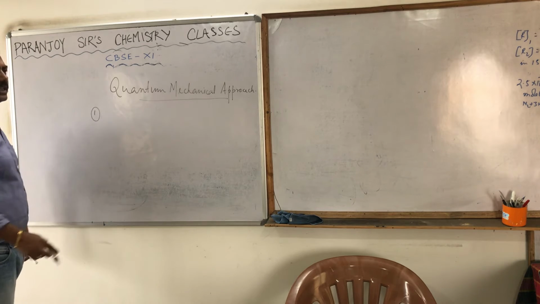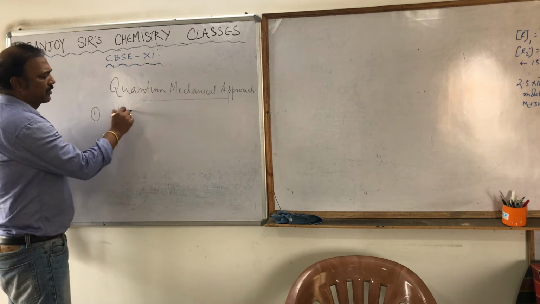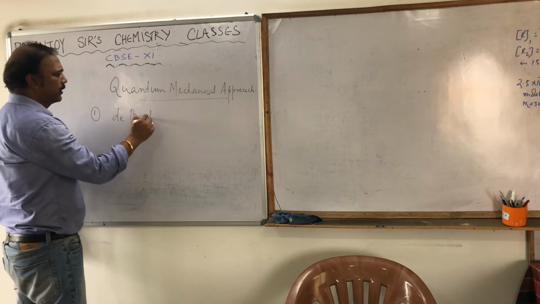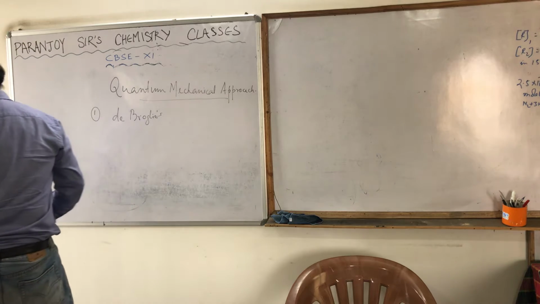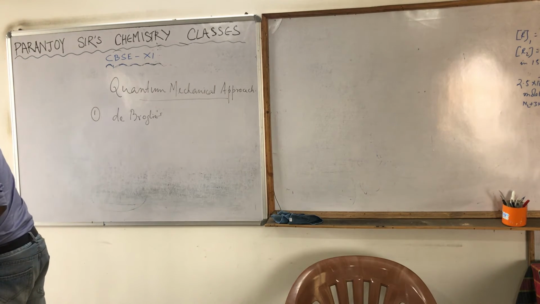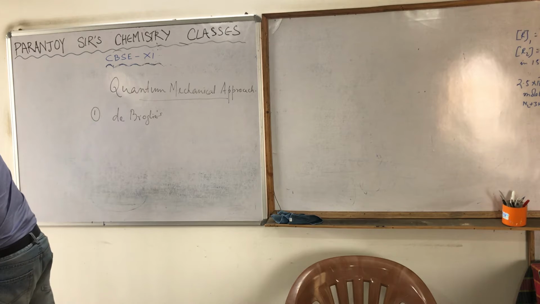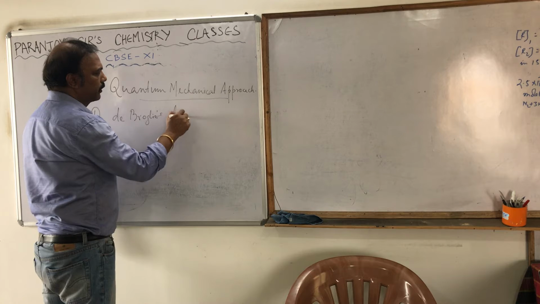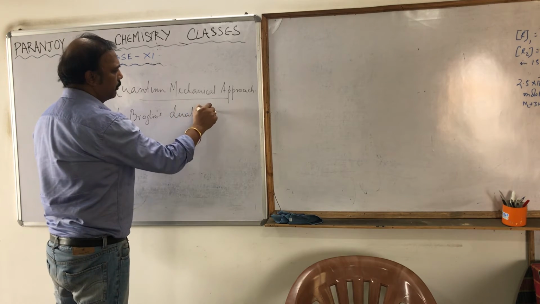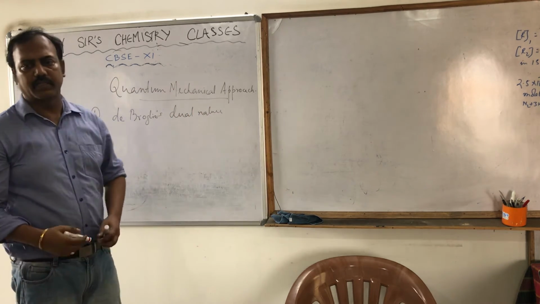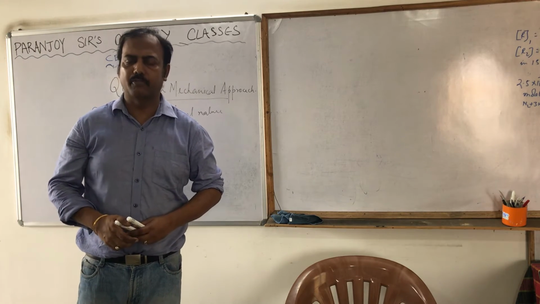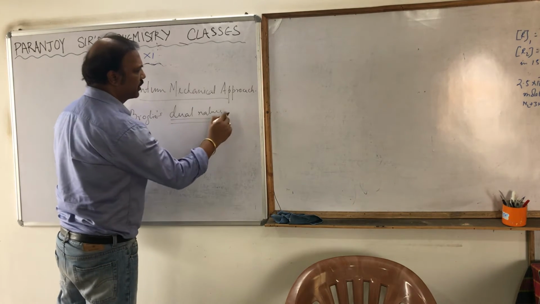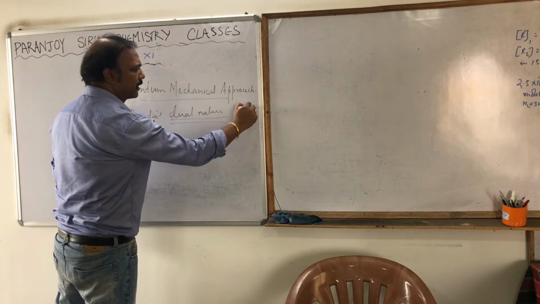theory is called de Broglie's. We write it like this. I don't know why they write it with a small d. The Dutch people like that only. De Broglie's dual nature of electromagnetic radiation. What is de Broglie's dual nature? Dual nature of EMR, electromagnetic radiation.